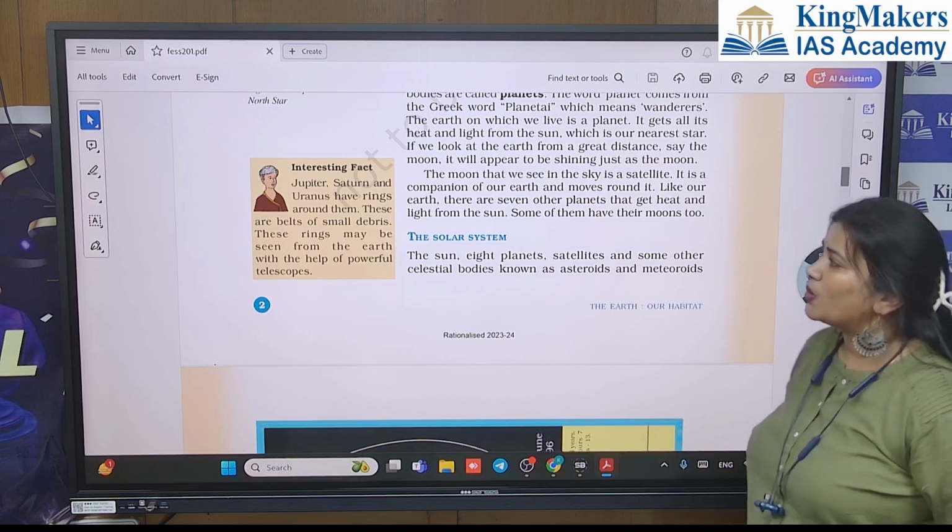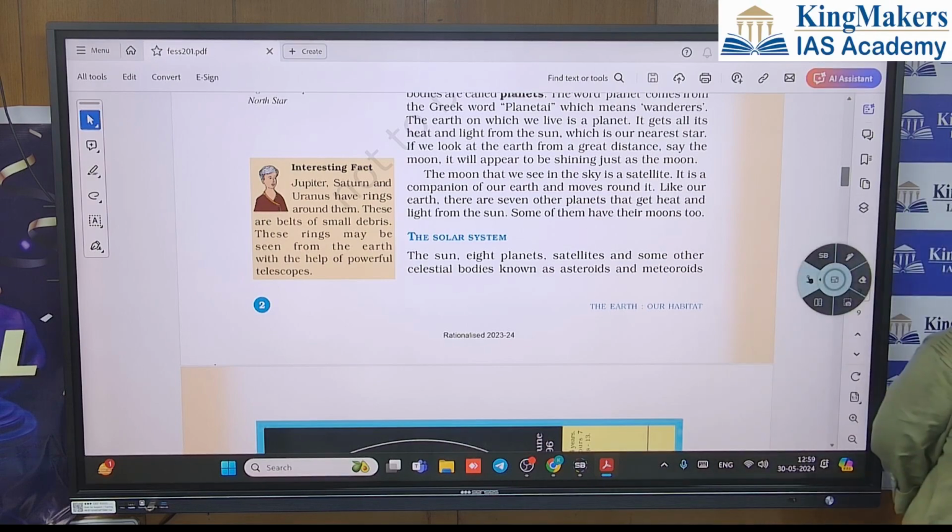So, an interesting fact. Now, just read this interesting fact on the left side of that page, that Jupiter, Saturn, and Uranus have rings around them. These are belts of small debris. These rings may be seen from the Earth with the help of powerful telescopes. Okay, so now we'll start the solar system.